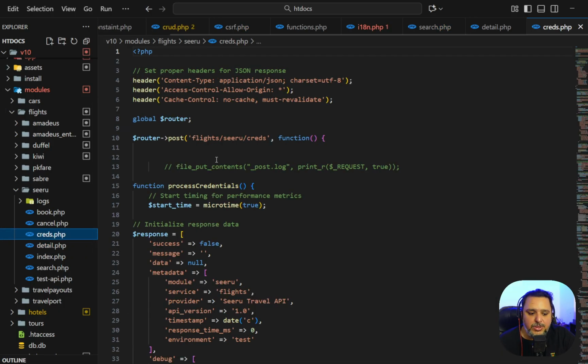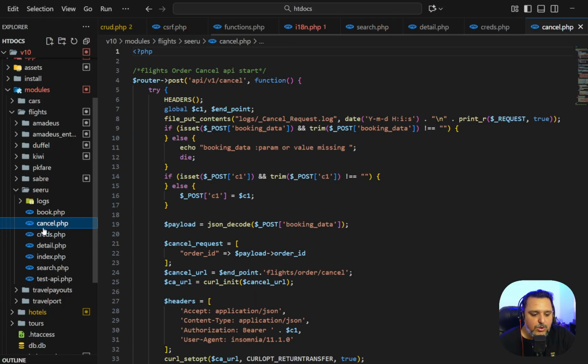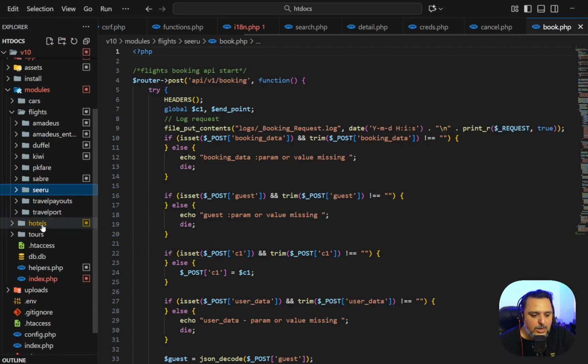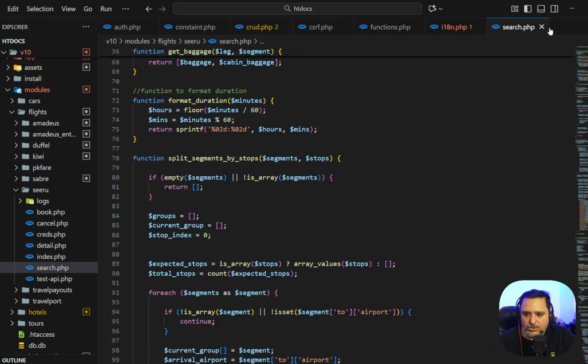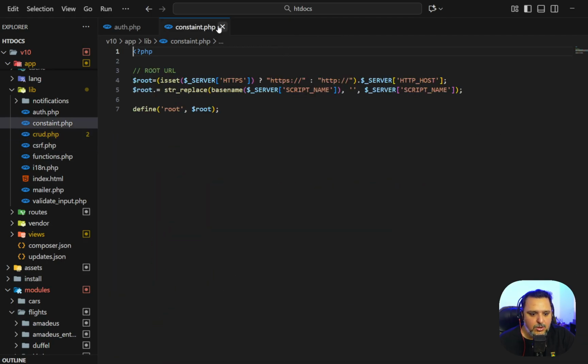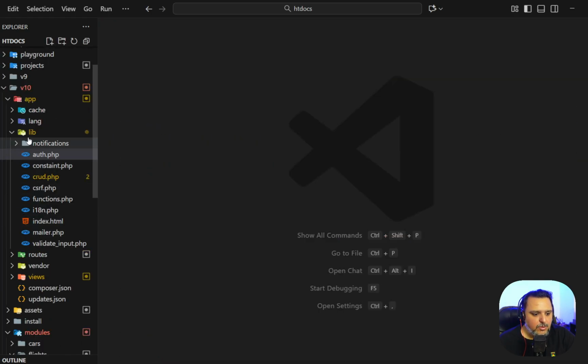To check the credentials of the API, there is this file, and if you want to cancel or make the booking, there are others. So every module has a different file system, and every file contains a specific operation based on your requirements. So we made some things very clear. Before, we were using just one file with all the dirty structure of the code base. So let me just close all the files so that we can move forward. So this is how we have the module system.